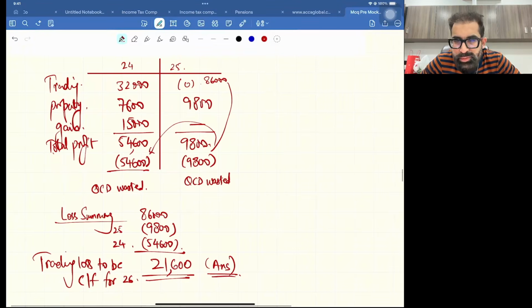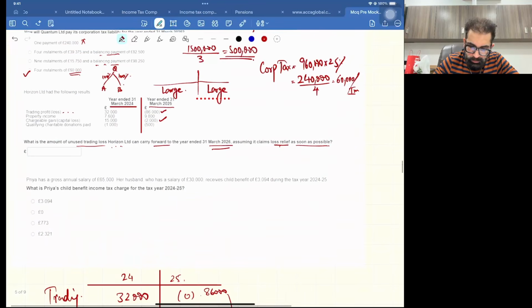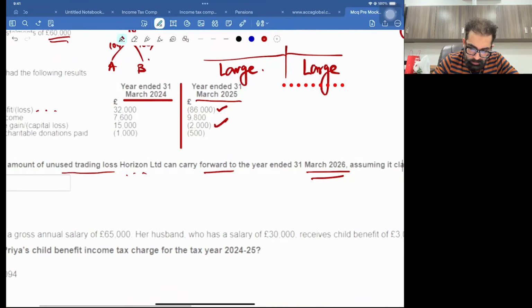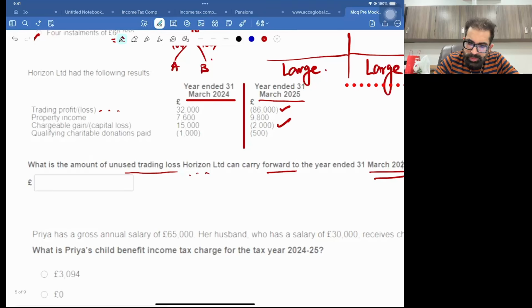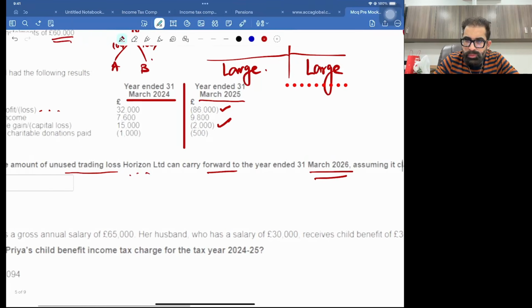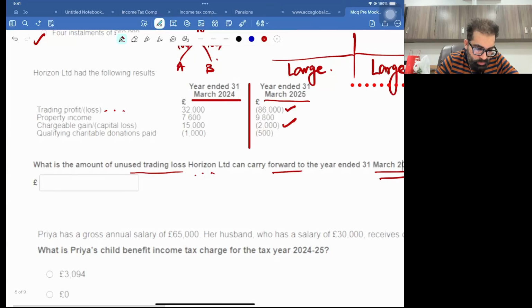But yes, for this, all these things you must have done the normal classes, the basic rules you know. What is the amount of unused trading loss Horizon Limited can carry forward to 31st March? So answer is 21,600.